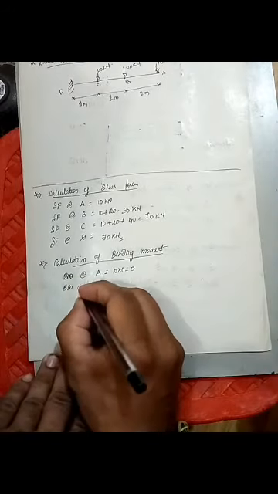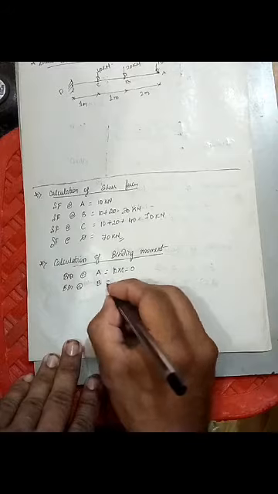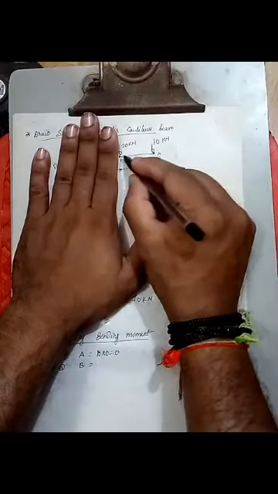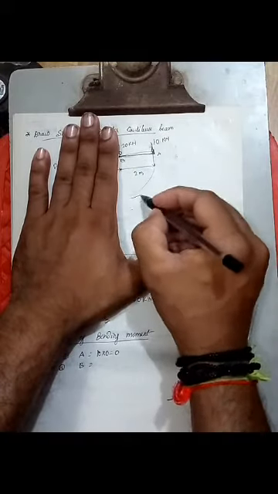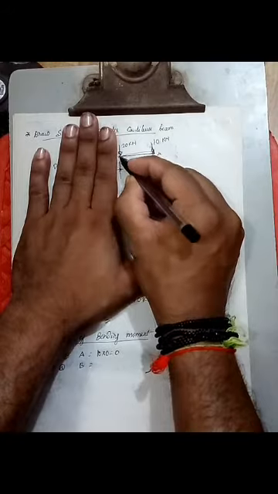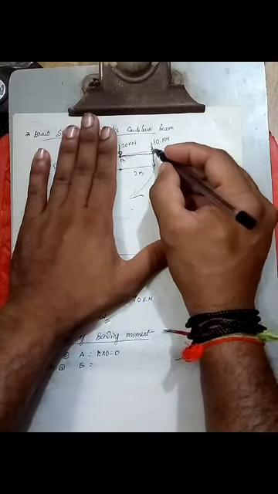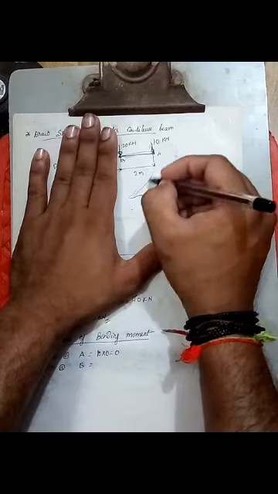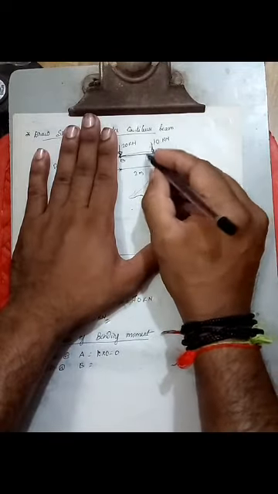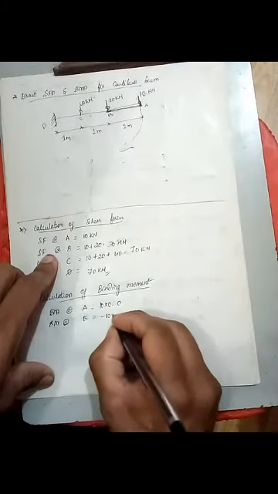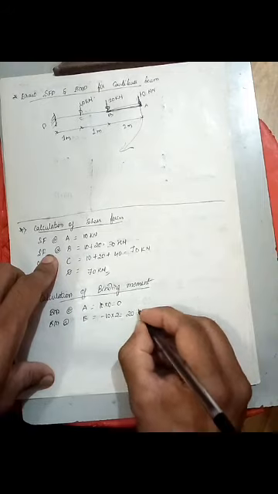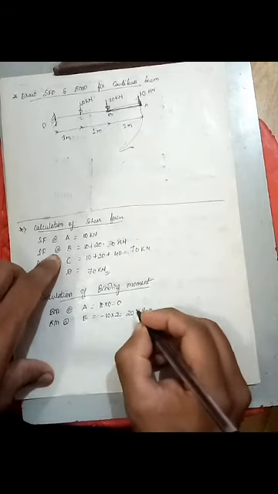Next, bending moment at B. If I keep my hand here, this force has a distance here. It will take this much 2 meter and it will rotate like this. But this force is passing through the point itself, no distance. So it is 10 into, and it is clockwise, minus. So 10 into 2 distance, okay. So minus 10 into 2. So it's 20 kilonewton meter.